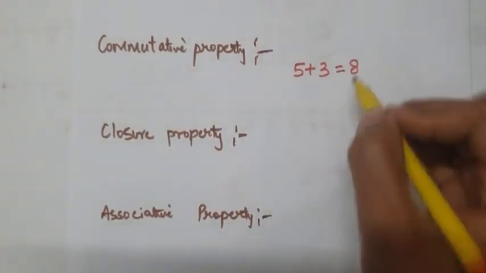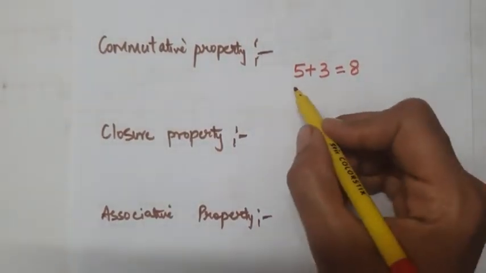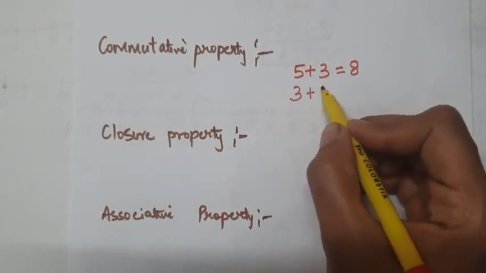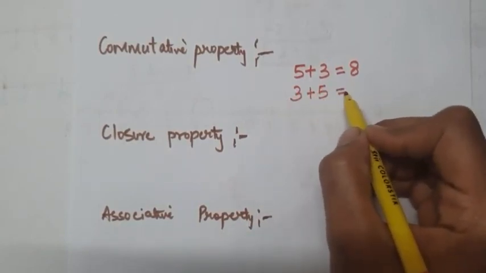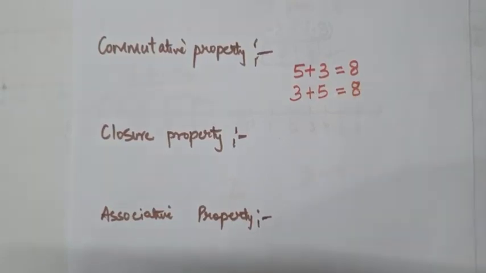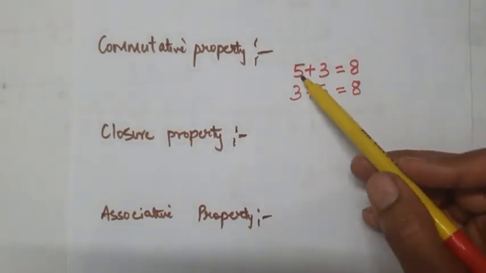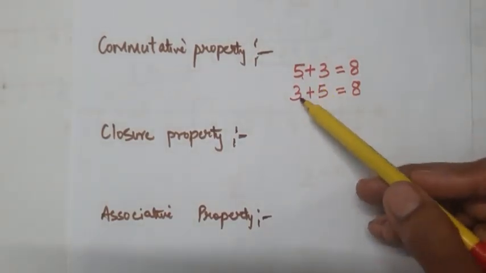It gives 8. And if I add 3 first, then 5, again what do I get? 8.